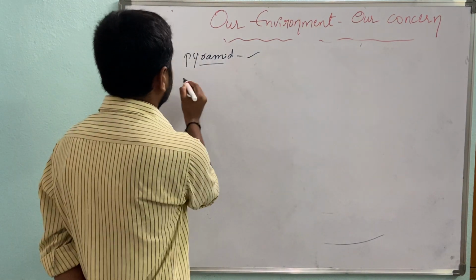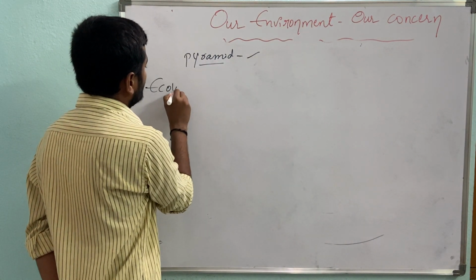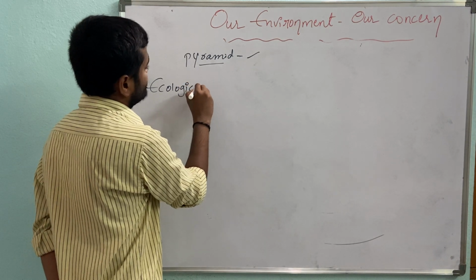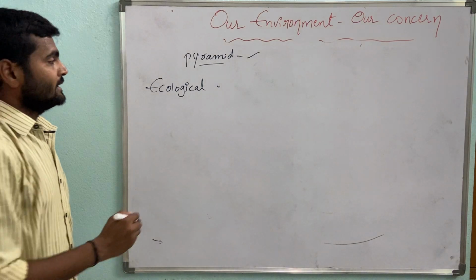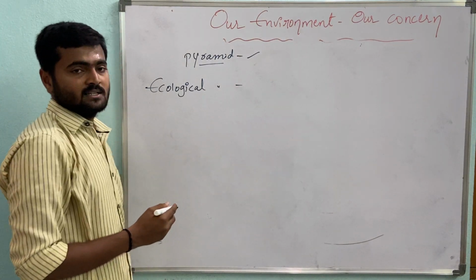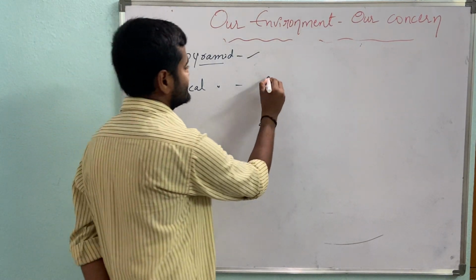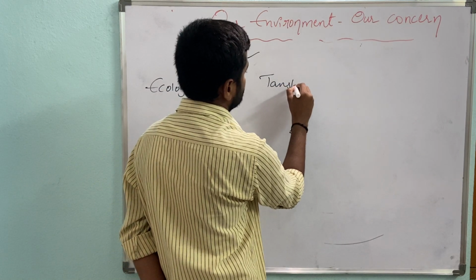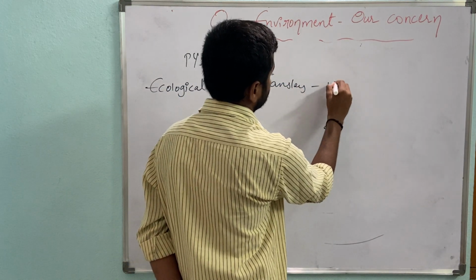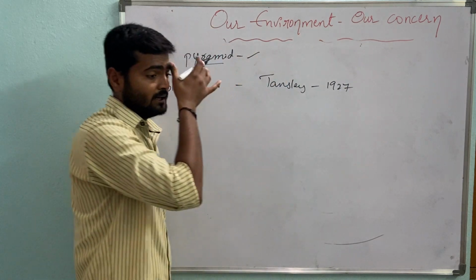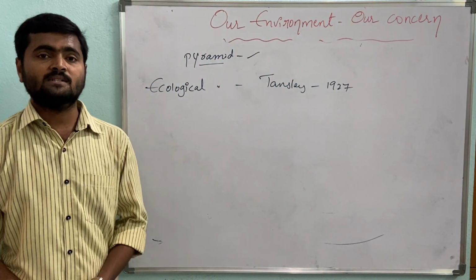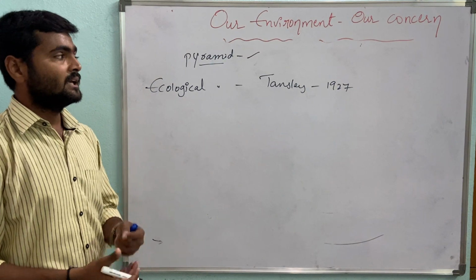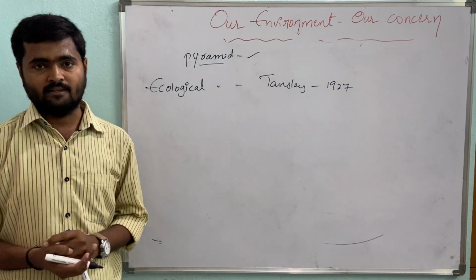So that's why they are also called ecological pyramids. This word ecological pyramid was introduced by Charles Elton, in the year 1927. For the first time, these ecological pyramids were used in the year 1927.